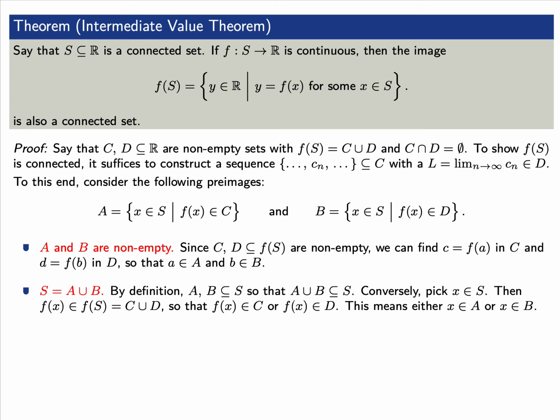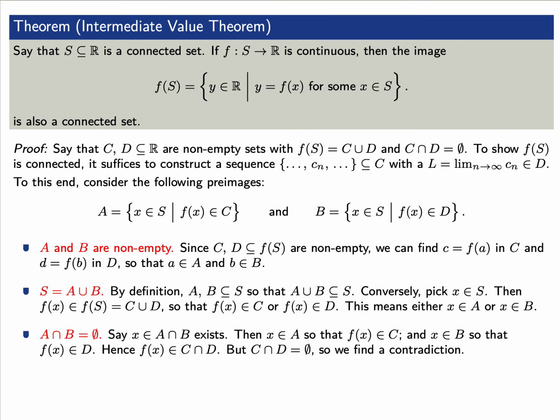Next, we claim that S is the union of A with B. Well, by definition, capital A and capital B are contained in S, so their union is also contained in S. Conversely now, we want to show that S is contained in the union of A with B. So let's pick an element x in capital S. Then this means f of x has to be an element of f of S, which of course is the union of C with D. So then either f of x is an element of capital C or f of x is an element of capital D. But this either means that x is an element of capital A or x is an element of capital B.